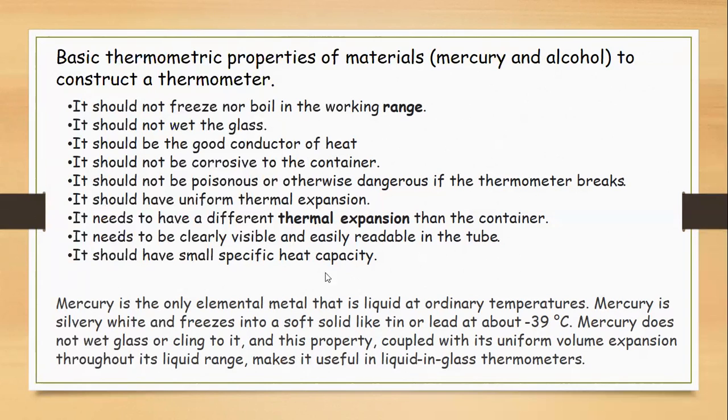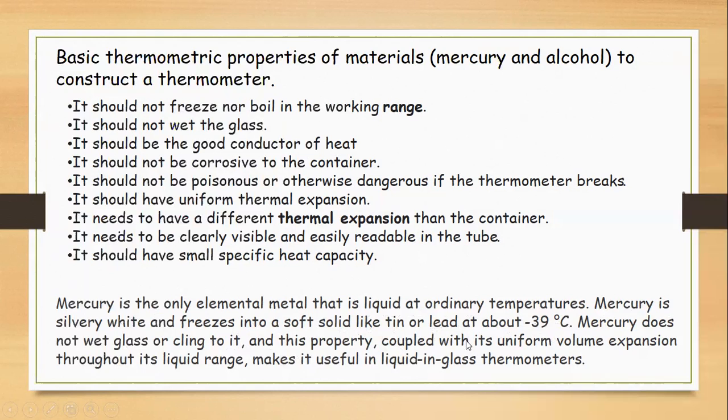Mercury is the only element that is liquid at ordinary temperature. Mercury is silvery white, and freezes into a soft solid like tin or lead at about minus 39 degrees centigrade. It does not wet glass or cling to it.